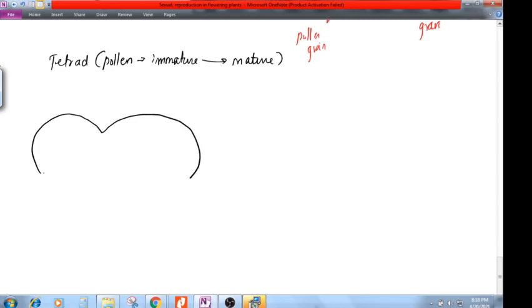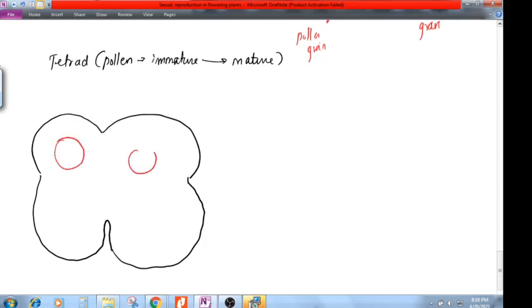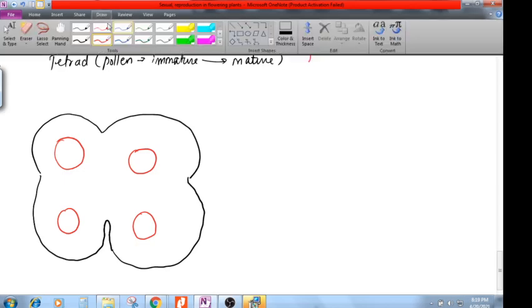This is my tetrad. Inside the tetrad, what is that round shape? Pollen grains, yes, pollen grains are there, right? Now remember, inside the pollen grains, first you have to feed. I have to nourish them, I have to give nourishment.